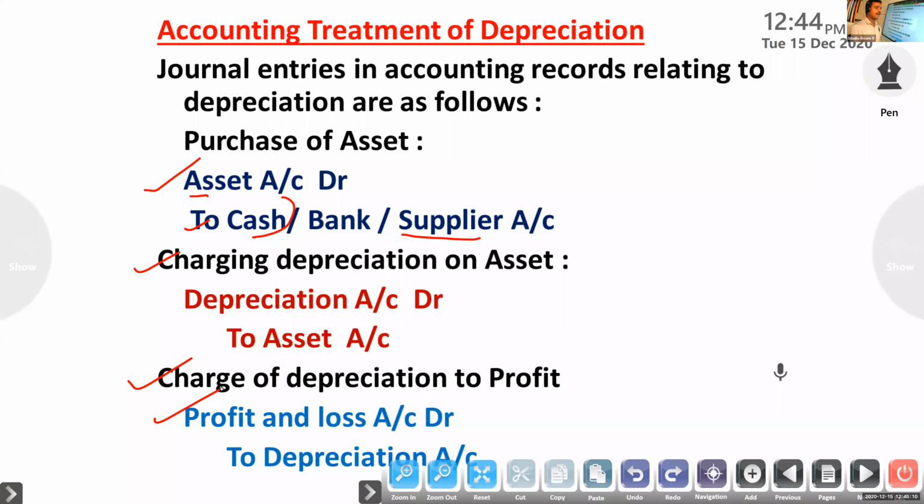Third, transfer of depreciation to profit and loss account: profit and loss account to depreciation. Any doubt related to these 3 entries? Any doubt, Sharath? No, sir. Okay.